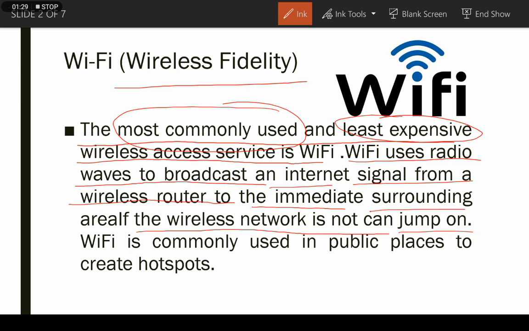So it works on the radio waves technology. So radio wave technology is used in Wi-Fi network. Wi-Fi is commonly used in public places to create hotspots.